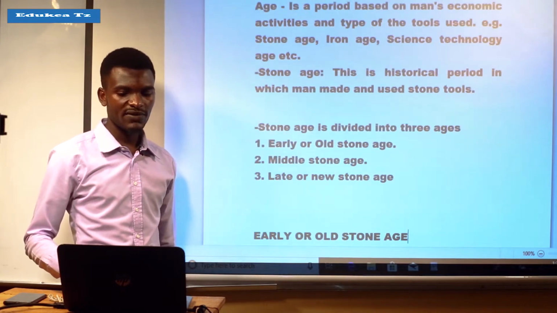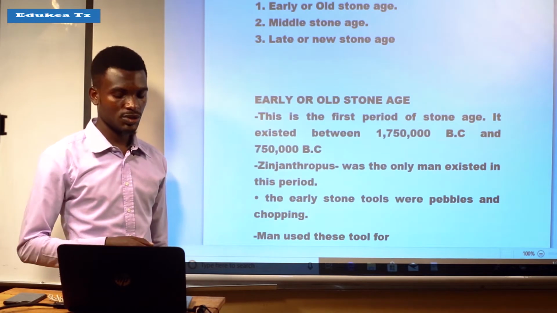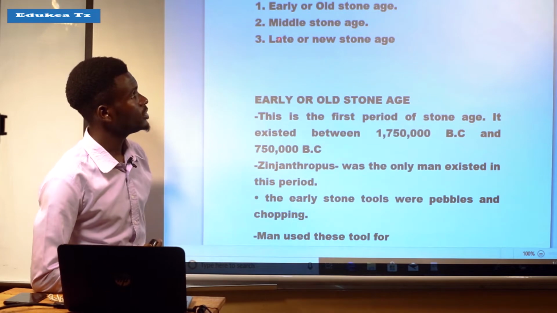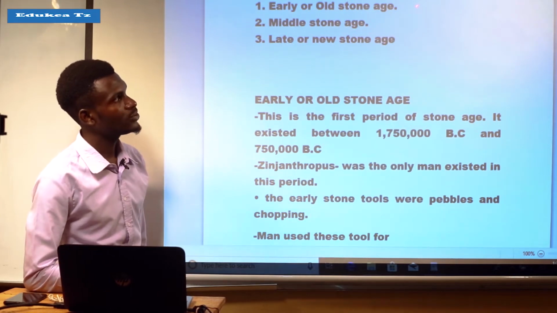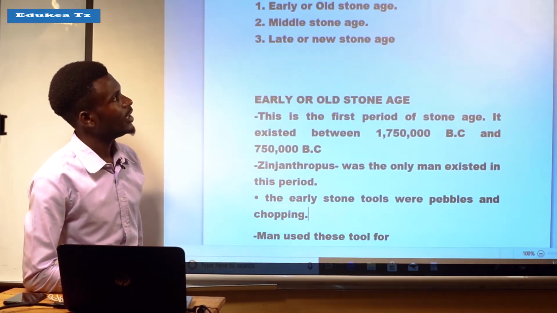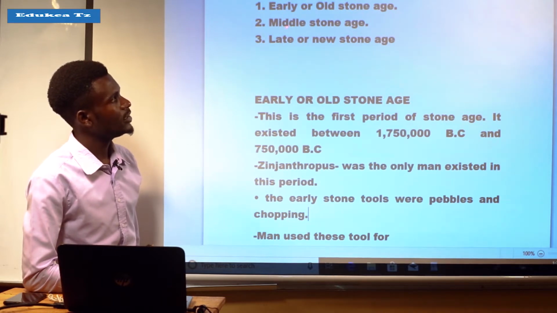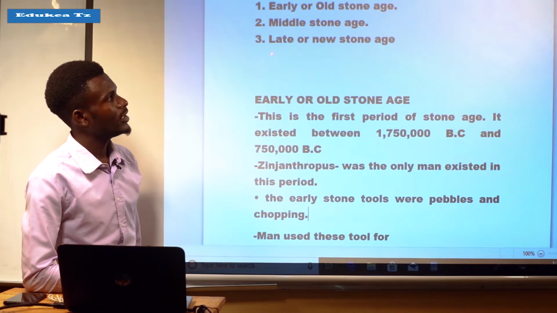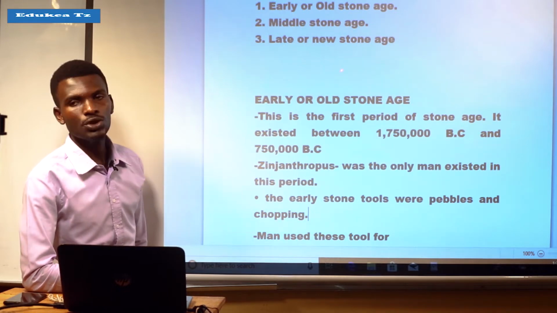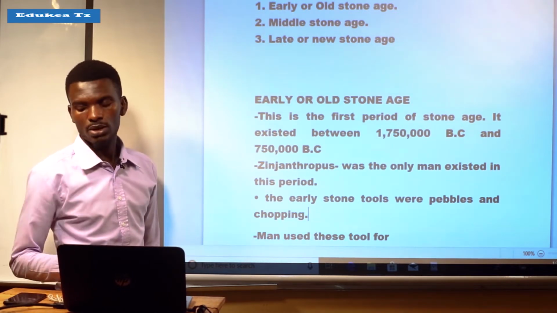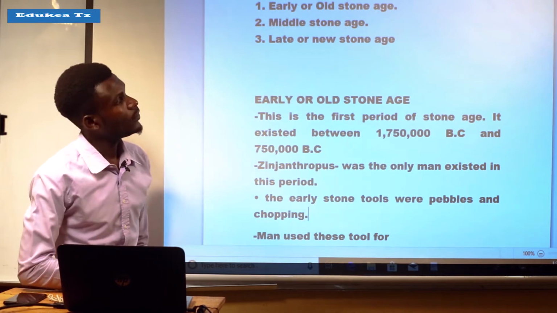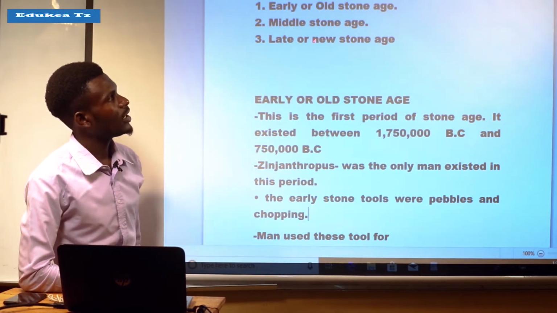The Stone Age is divided into 3 ages: the first one is early or old Stone Age, the second one is middle Stone Age, and the last one is late or new Stone Age. So let us see one age after another.